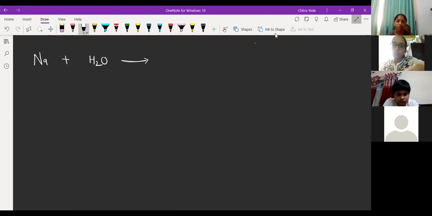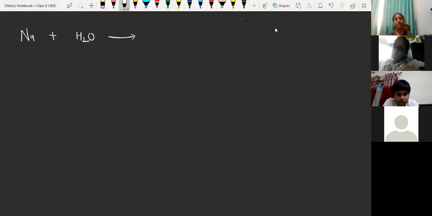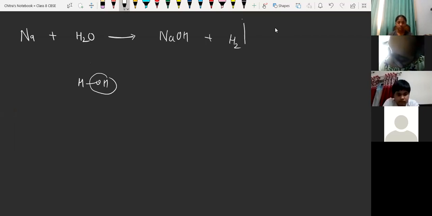So we have to understand the reaction of sodium and water. Again, water contains H and OH, and sodium is going to react with the hydroxide part of water to form sodium hydroxide, NaOH. And again, hydrogen gas will be released. Okay, so I'm just balancing the reaction. I'm writing here coefficient 2, here 2 also, here 2.